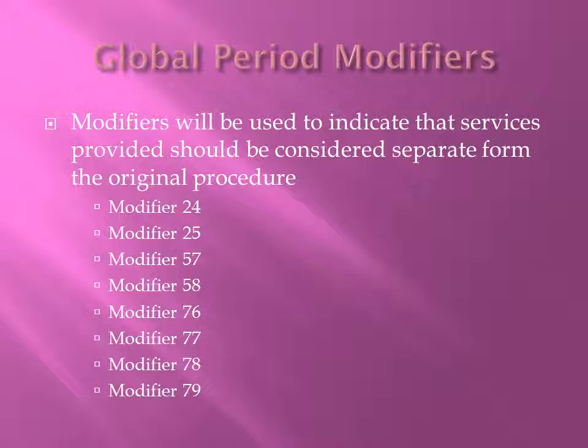Modifiers 76 and 77 are used when the exact procedure was performed at the same anatomical site, not same procedure, different site. Modifier 78 is an unplanned return to the OR by the same physician or a related procedure during a global period. And modifier 79 would be used for an unrelated procedure or service by the same physician during the global period.